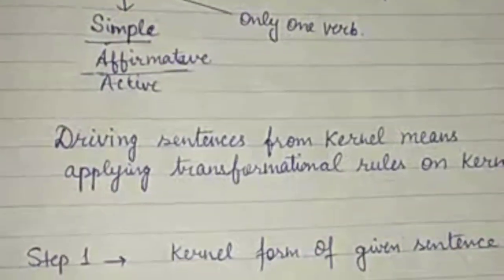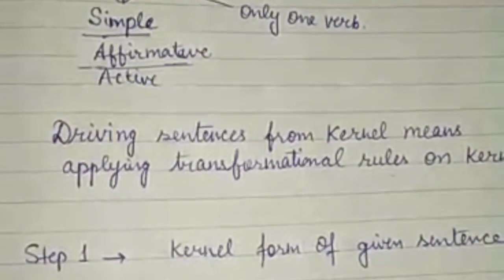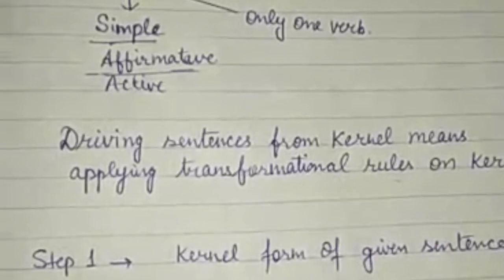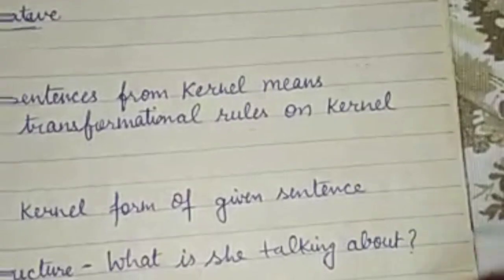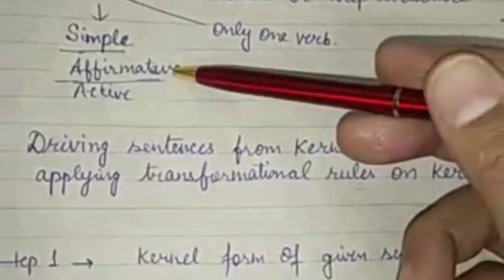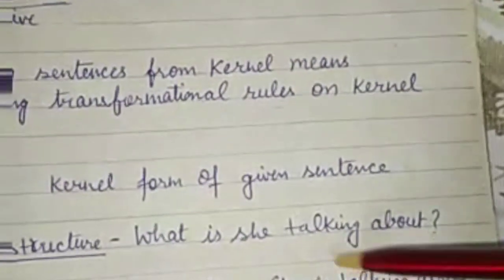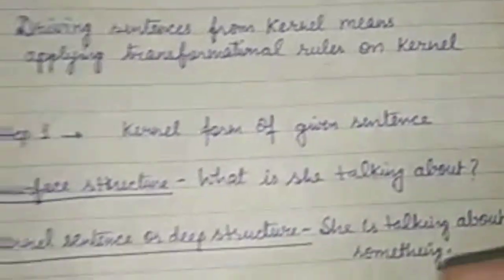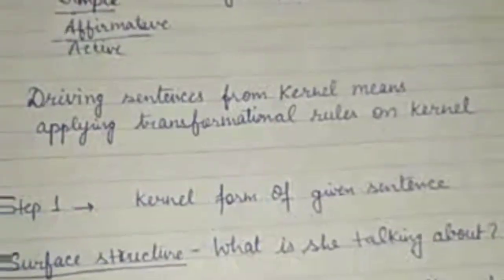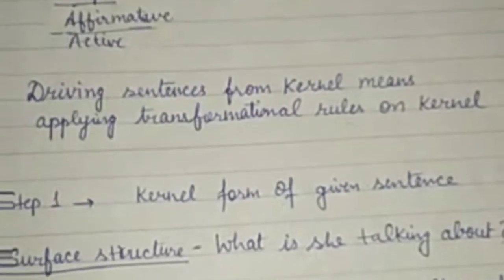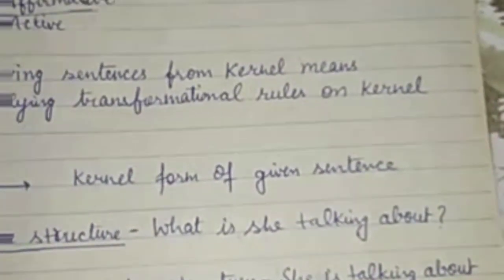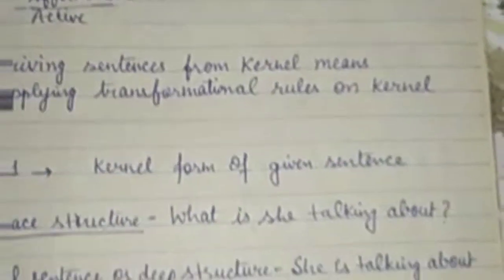Then second step is kernel sentence or deep structure. You can use either of the words. You can write either kernel sentence or write deep structure. Now I will change this interrogative into positive or affirmative. She is talking about something. What is changed into something, because I want to keep the meaning same. Then IC analysis, this step. Here you must practice it, so you need not draw any diagram to reach here. She, present, be, ing, talk about something. This is the analysis of this affirmative sentence.